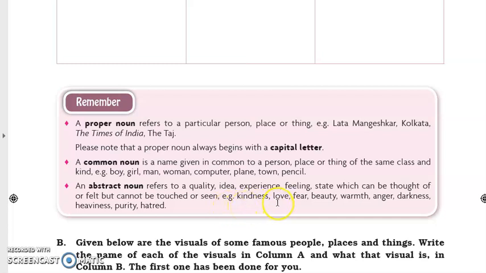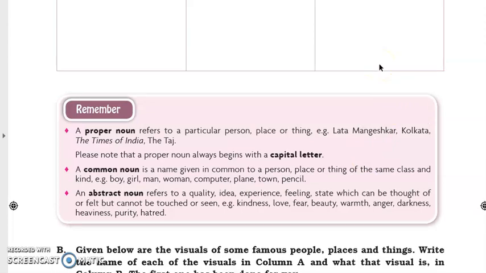Love, name of a feeling. Fear, beauty, warmth, anger, darkness, heaviness, purity, hatred. And if we go for the state or the condition, it can be childhood, brotherhood, or poverty.